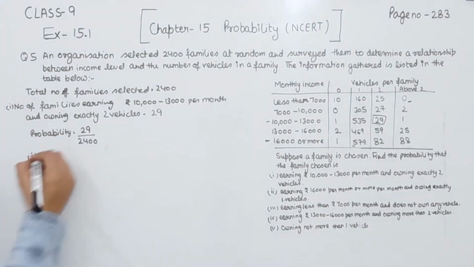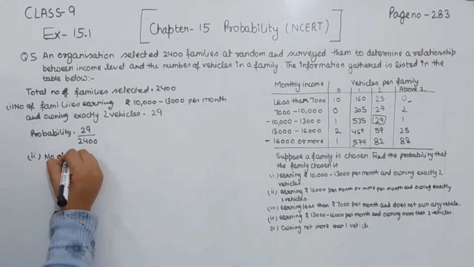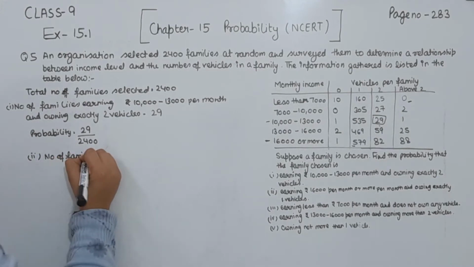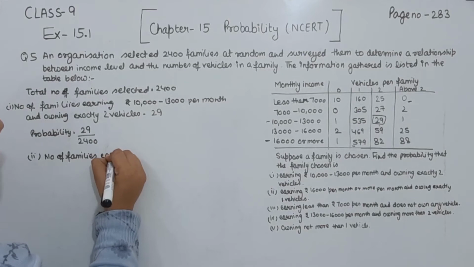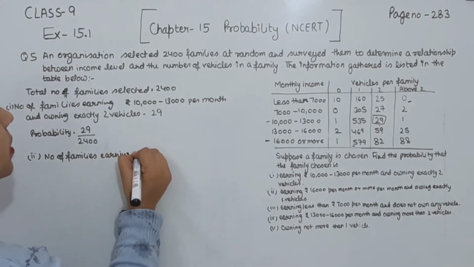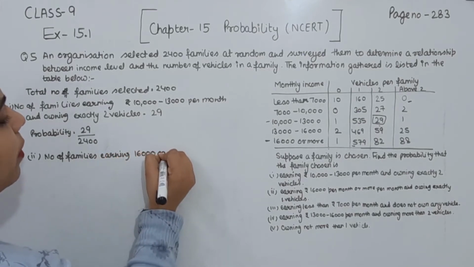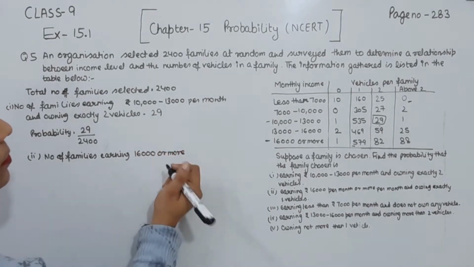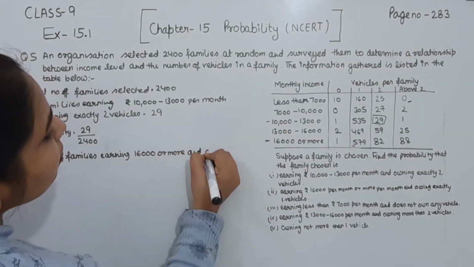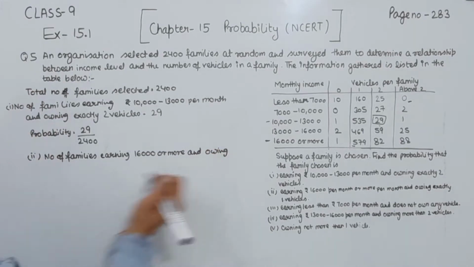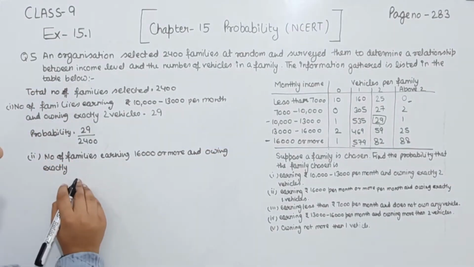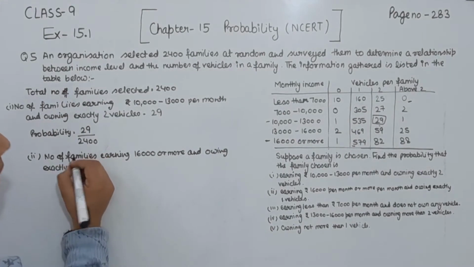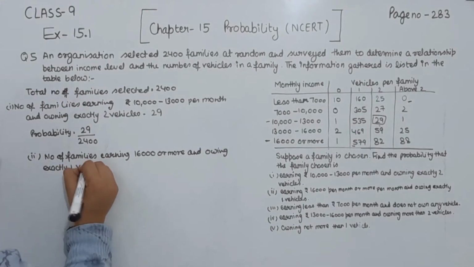So we write here the number of families earning 16,000 or more and owning exactly 1 vehicle.